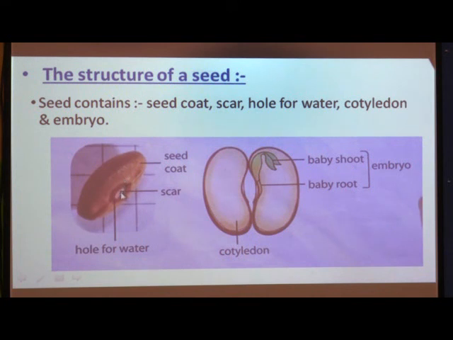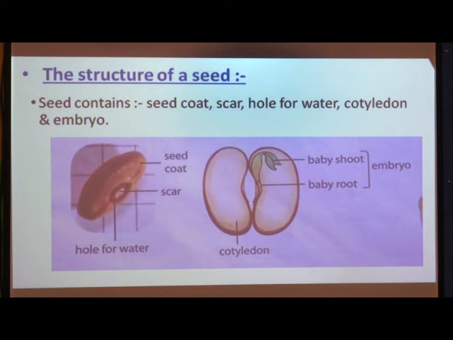And when you go deeper on one side of the seed, there is a structure called the scar. What is meant by scar? Scar is a permanent mark, and this is where the seed is attached to the fruit.